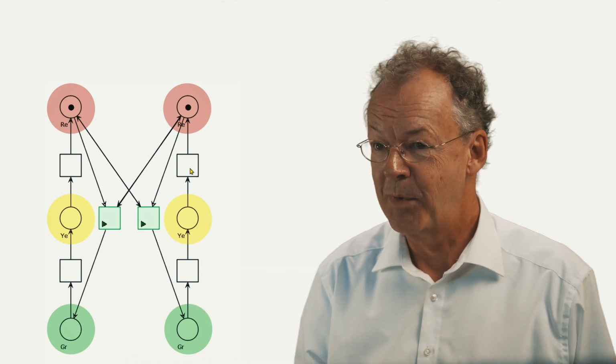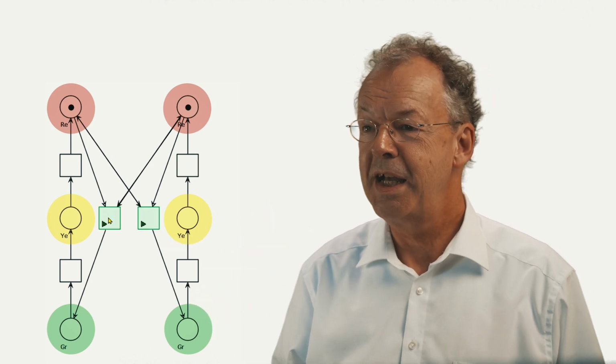In this Petri Net model, who decides which traffic light turns green next?